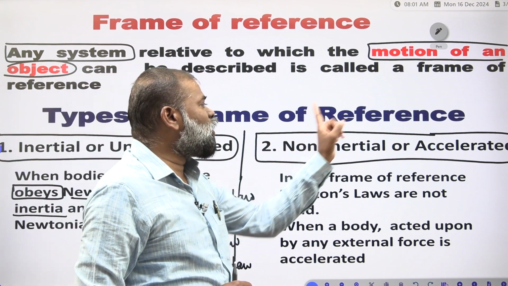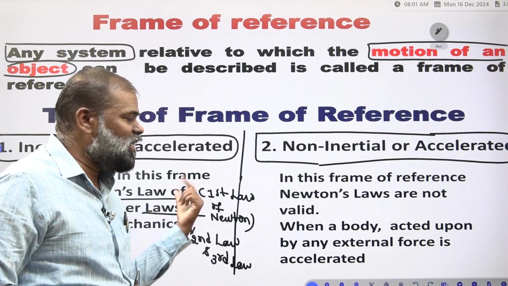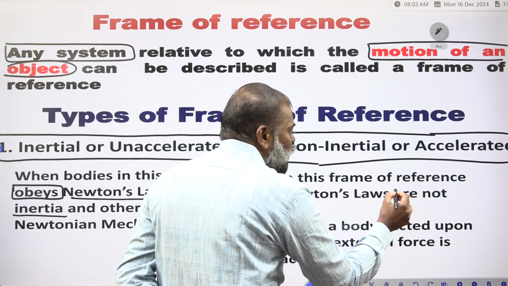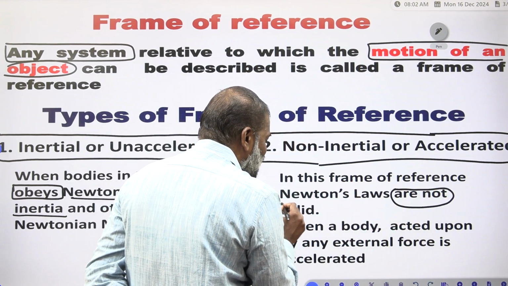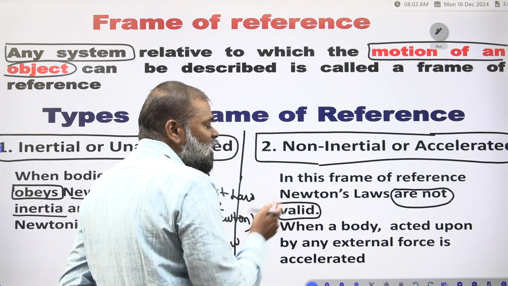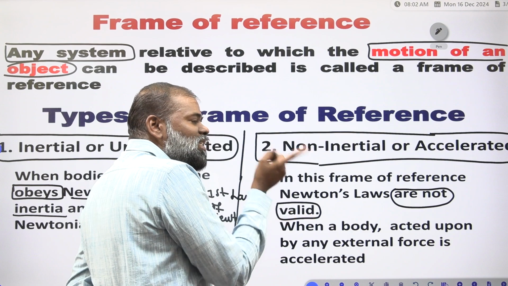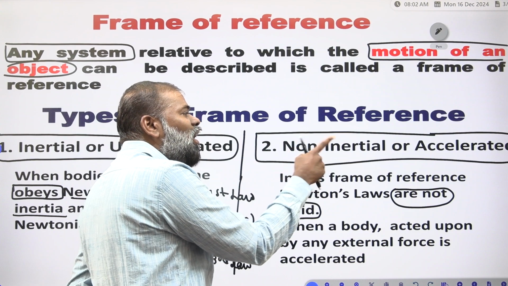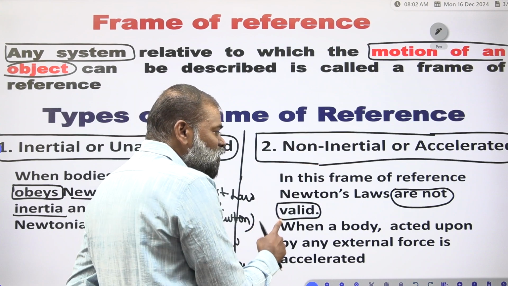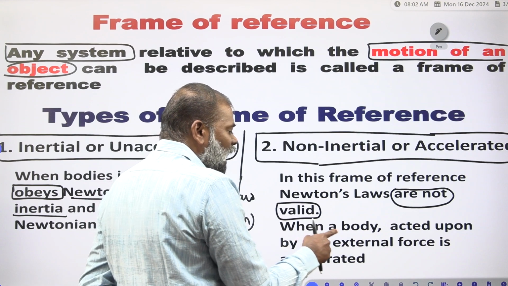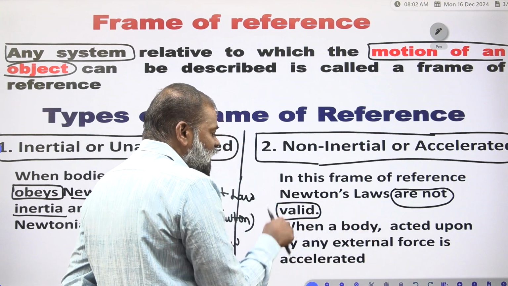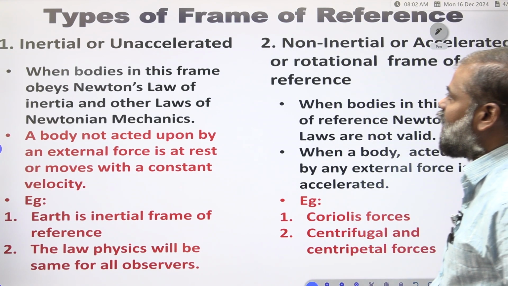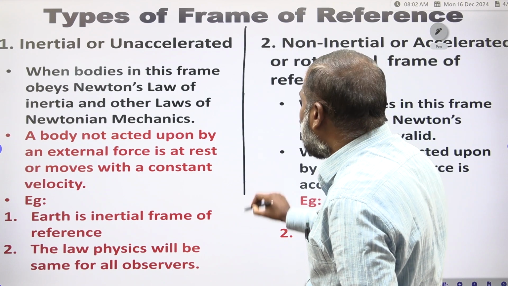Now I am coming to the non-inertial or accelerated frame. This is completely the reverse. In this frame of reference, Newton's laws are not valid. Such a frame of reference we call a non-inertial or accelerated frame of reference. When a body is acted upon by an external force, we call it an accelerated frame. I will give this in the next slide also. Once you have to see the frame of reference, first what we have to tell.